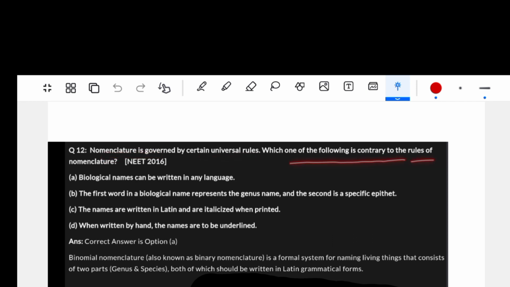Nomenclature is governed by certain universal rules. Which one of the following is contrary to the rules of nomenclature? A, biological names can be written in any language. B, the first word in a biological name represents the genus name and the second is specific epithet. C, the names are written in Latin and are italicized when printed. D, when written by hand, the names are to be underlined. Correct answer is option A. Binomial nomenclature is a formal system of naming living things that consists of two parts, genus and species, both of which should be written in Latin forms.